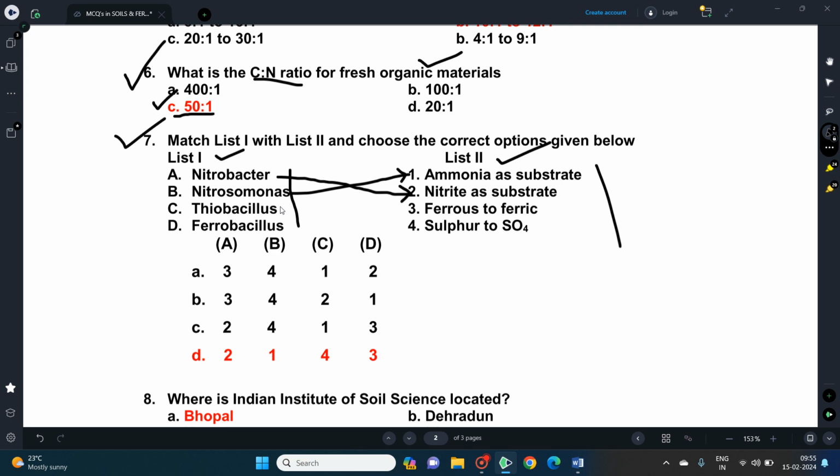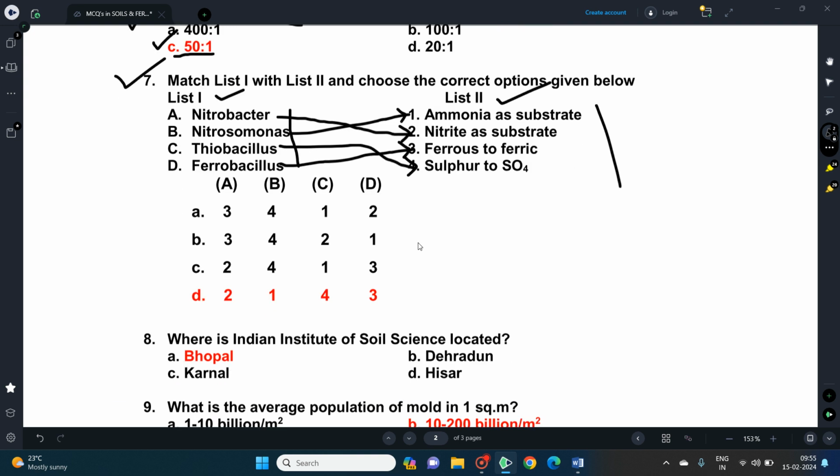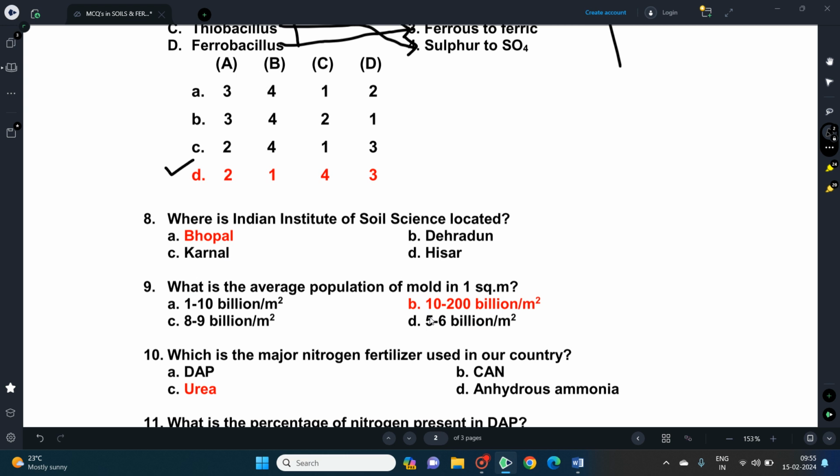Thiobacillus will convert sulfur into sulfur dioxide, and ferrobacillus will convert ferrous into ferric compounds, and the correct option is D, 2143. This is the correct answer for the match the following 7th question.